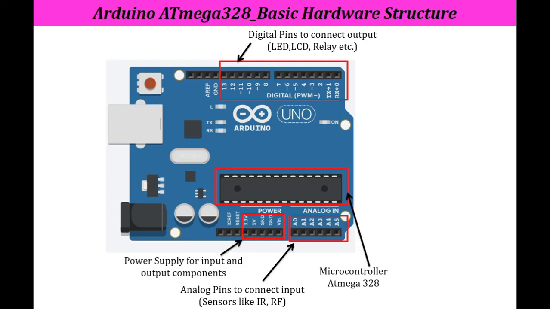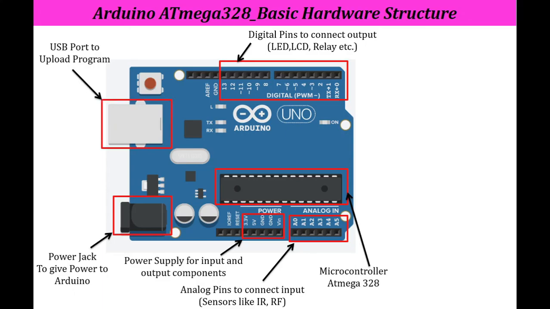Then this is the power supply for input and output components. Here you will observe that VCC 5 and 3.3 is written. Next is a power jack which is used to give power to the Arduino, and this is a USB port with the help of which we can connect it to a laptop or a computer. This is a reset button. This is used to reset your program. On the hardware also this provision is there.